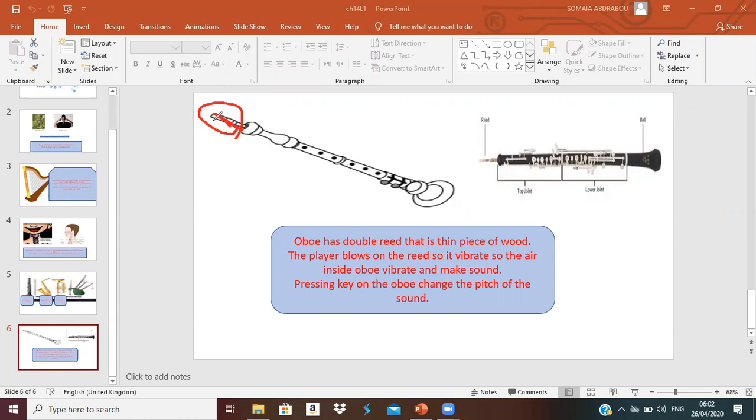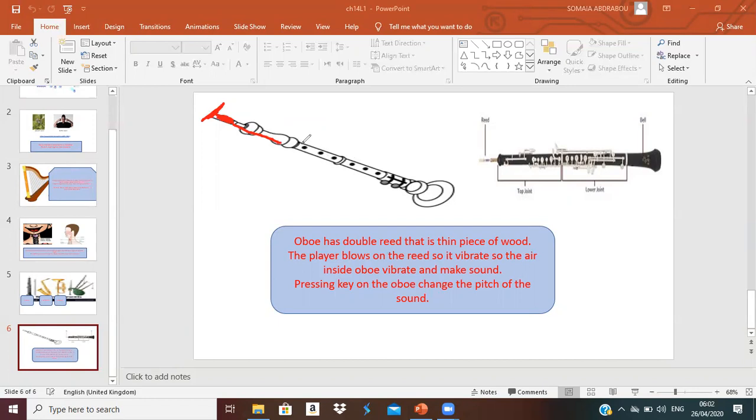So when you blow the air, this reed will vibrate. At first, you put this point in your lip, then blow the air. Blowing the air will make this part of the reed vibrate, okay? So when this part of the reed vibrates, the air will enter the oboe, and the air inside it will vibrate too. So vibrating air inside the oboe will cause sound.